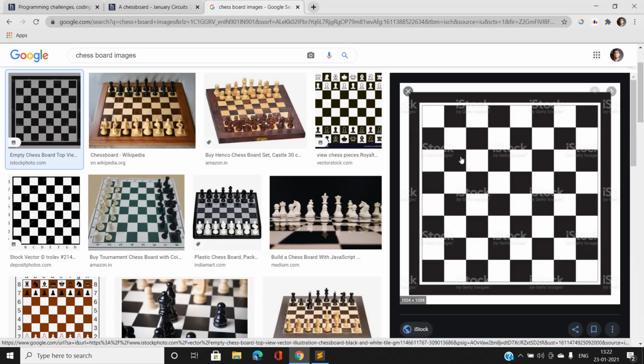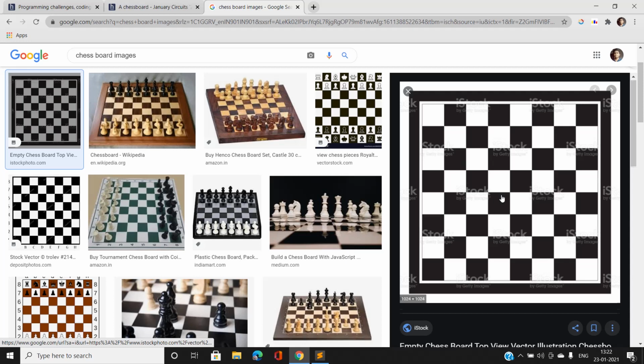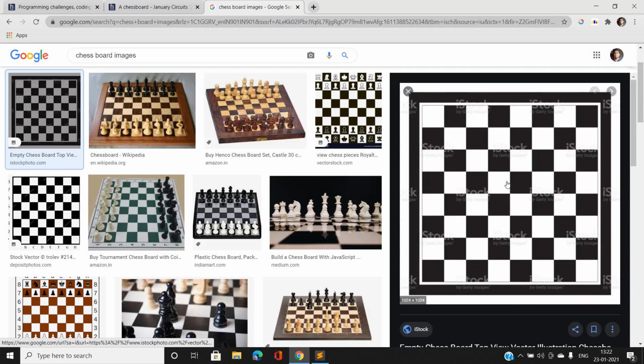Okay, we have a chessboard of size 8 by 8 here. Now suppose the first king's coordinates are exactly, what is this coordinate? 1, 2, 3, 4, 1, 2, 3, 4, 5. It's exactly something like 4 comma 5.